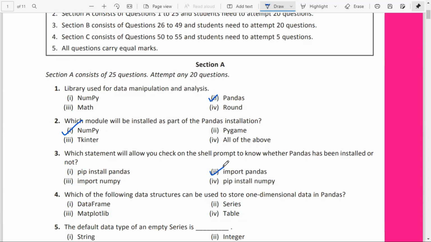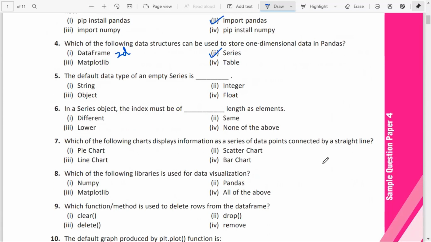Which of the following data structures can be used to store one-dimensional data in Pandas? One-dimensional data is Series, and DataFrame stands for 2D data. This is for 2D. And Matplotlib, you know that it's for plotting or data visualization. The default data type of an empty Series is float64, only float is given, so option 4 is the answer.